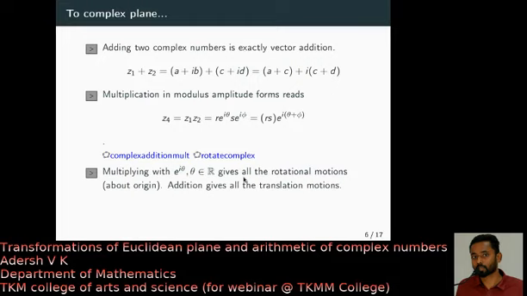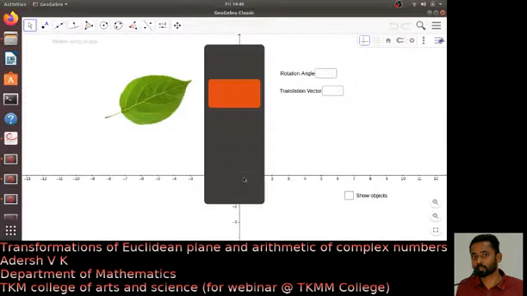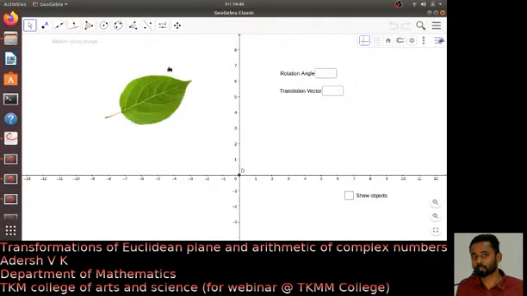Okay, this is the conclusion we got. Multiplying with e raised to i theta gives all the rotational motions about the origin. Addition gives all the translations. So these are the two observations we got. Now, what about the composition of these two maps? You consider this image.